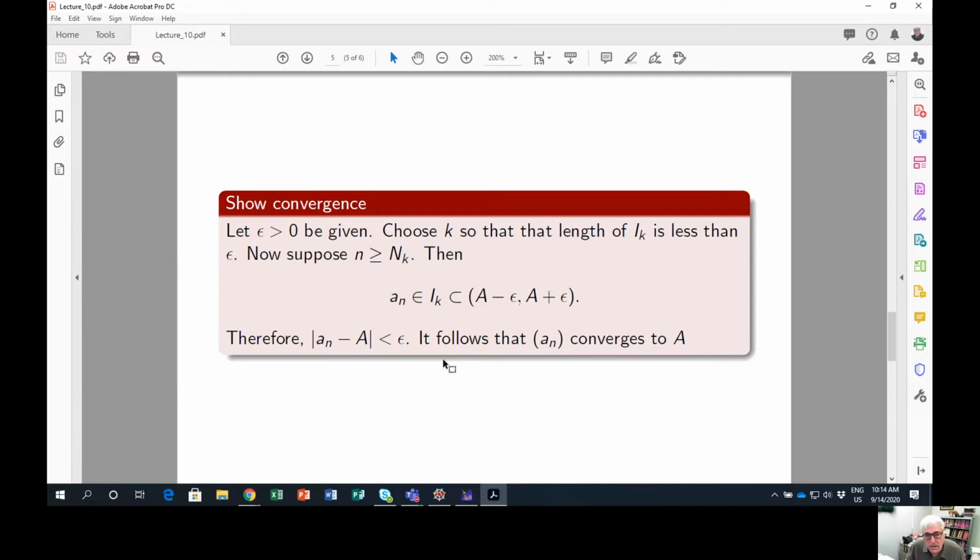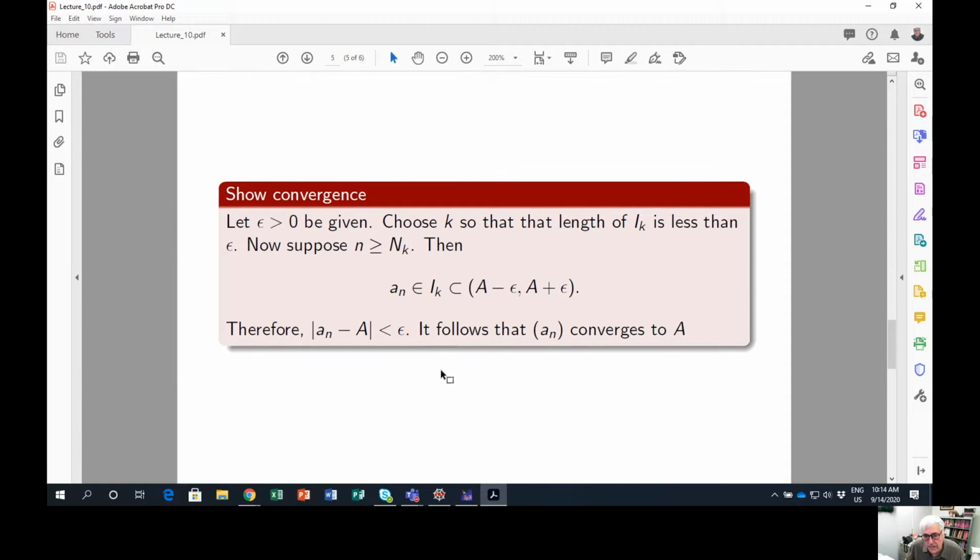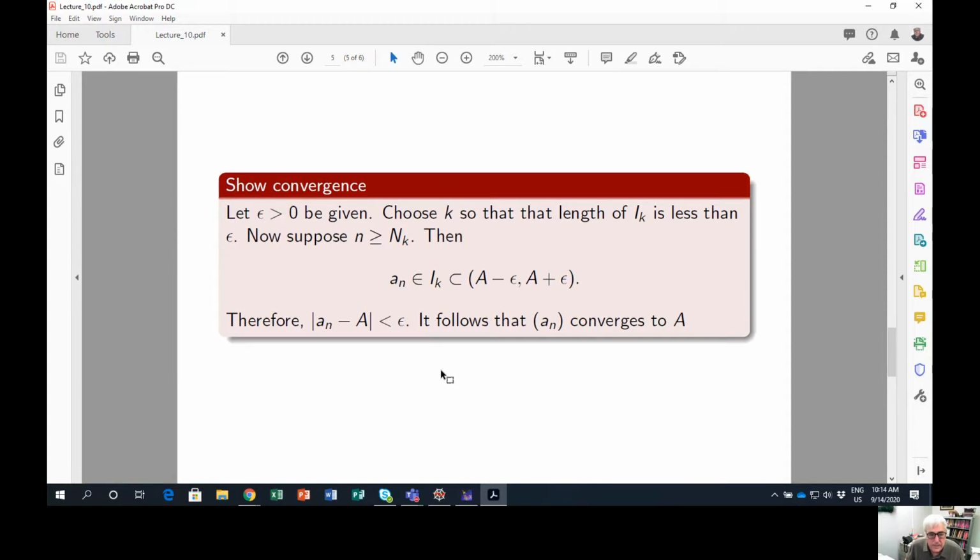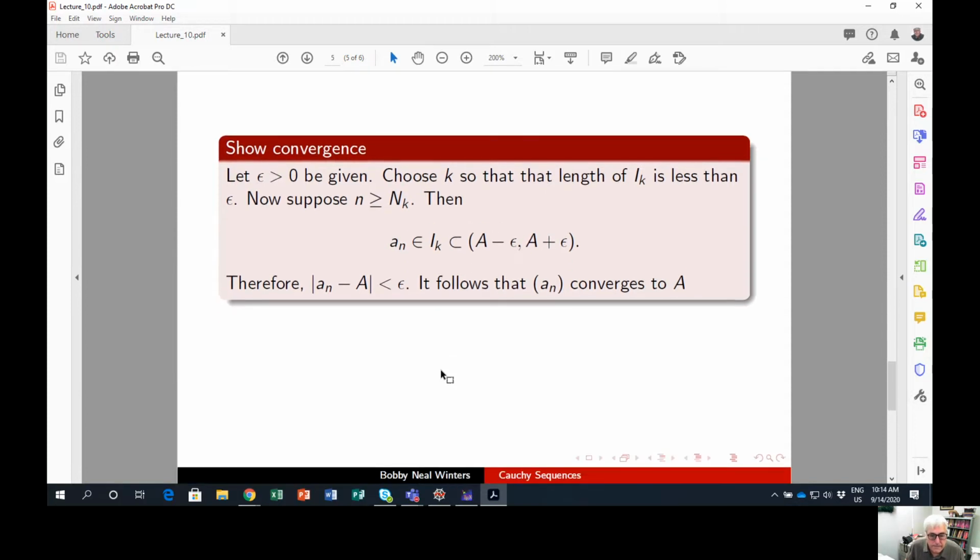So all of our difficulty here was rolled up in getting our target value, using the nested interval principle to get the target value.